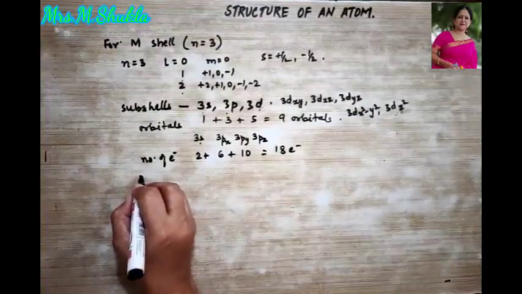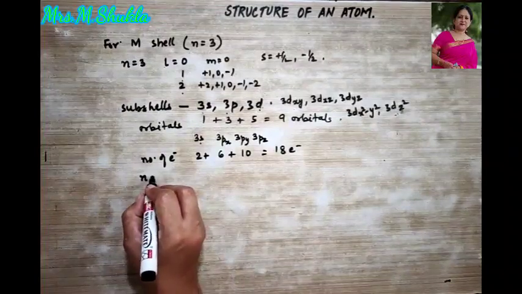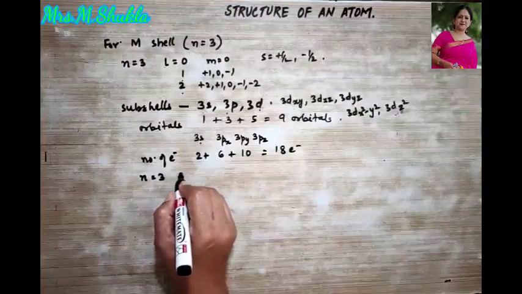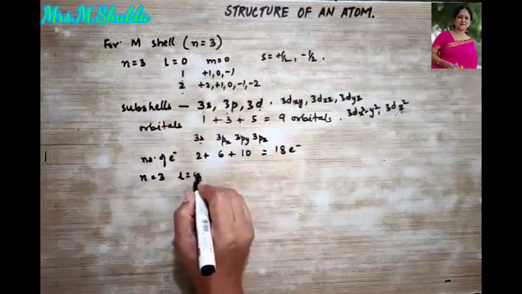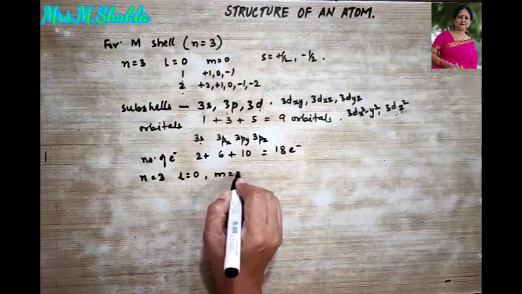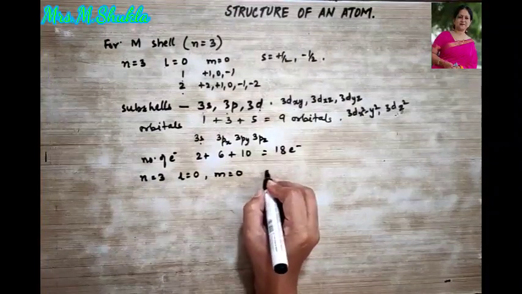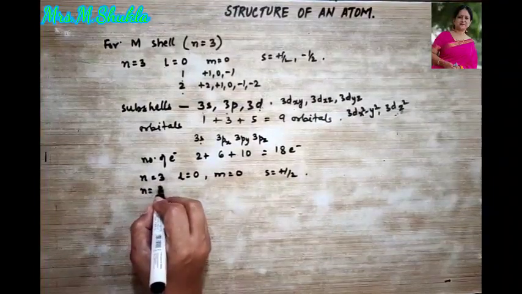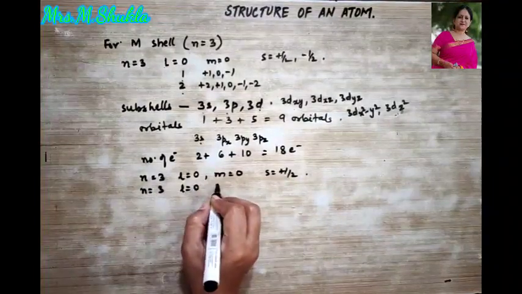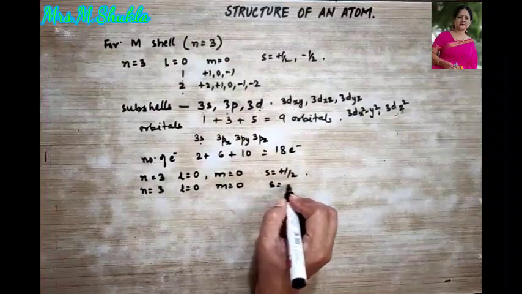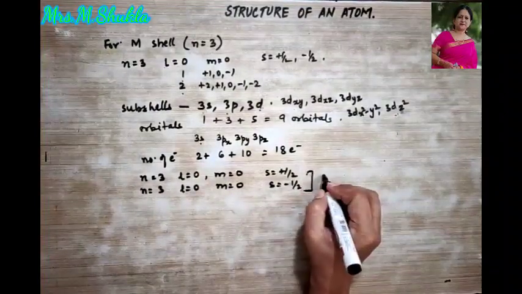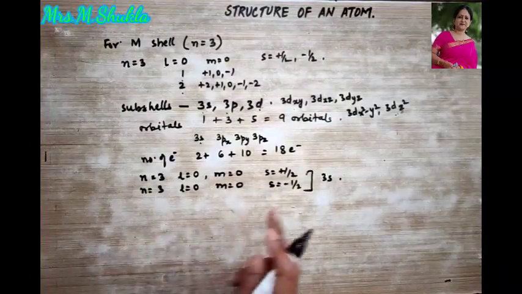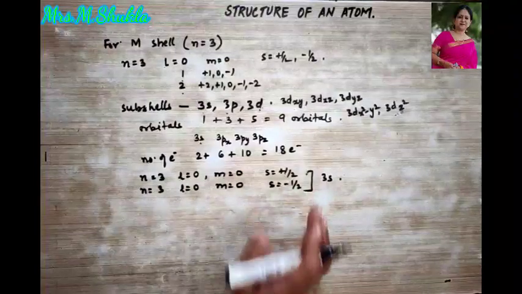Okay, so let's talk about n when it is equal to 3. Then I'm talking about S shell. Then L is equal to what? 0. Then M is equal to what? 0. Then S is equal to half. Then n is equal to 3, L is equal to 0, M is equal to 0, S is equal to half. This is for the 3s subshell. Clear? Two possible sets are found over here.